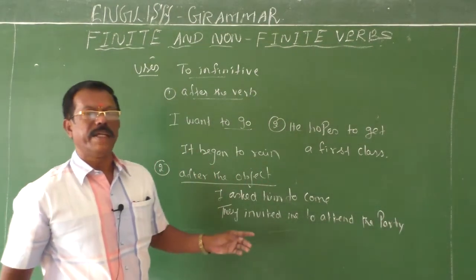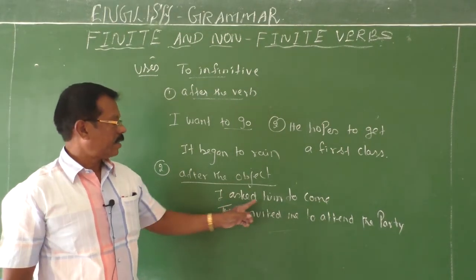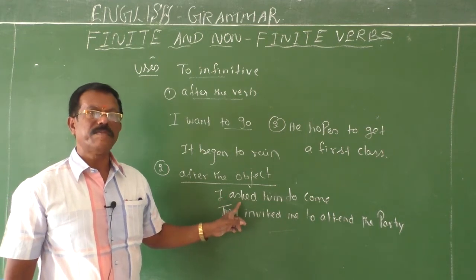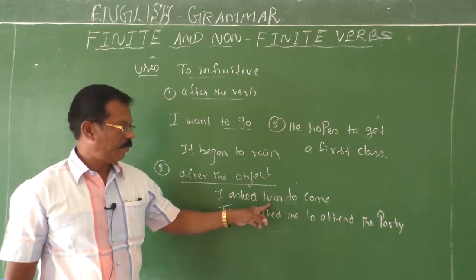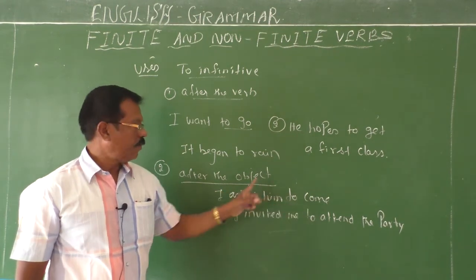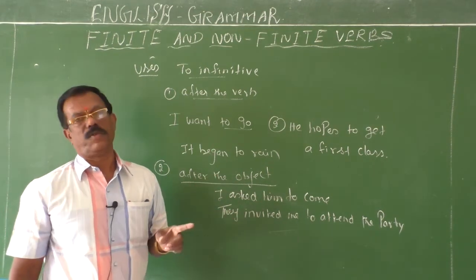You see the example very clearly, children? Notice it carefully. I asked him to come. So I is the subject, asked is the verb. I asked whom? Him, the object, and to come is the infinitive. So we may have this to infinitive after an object also.